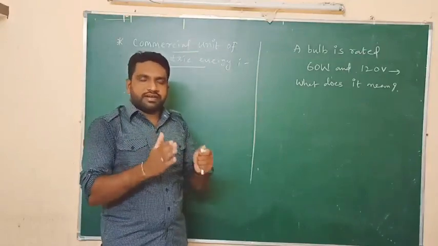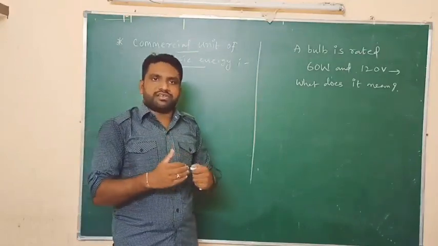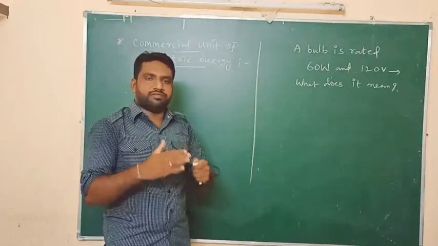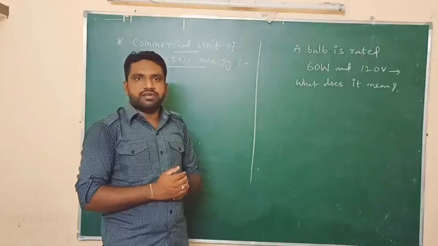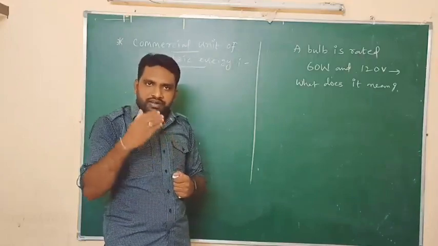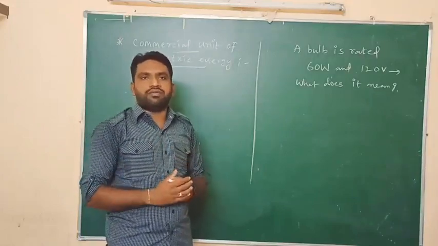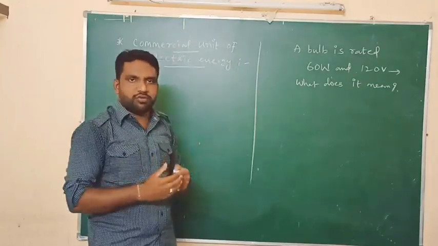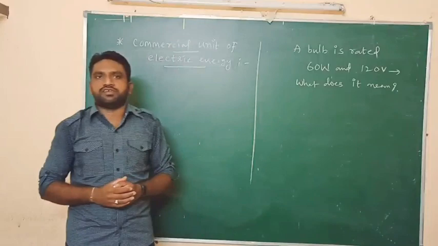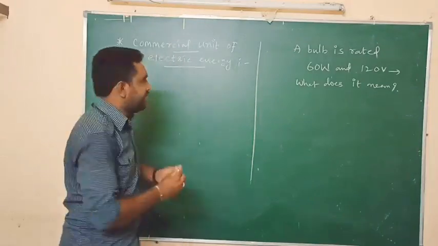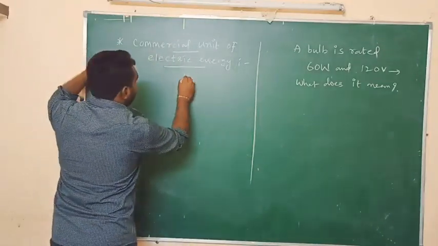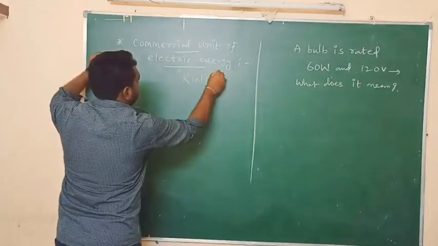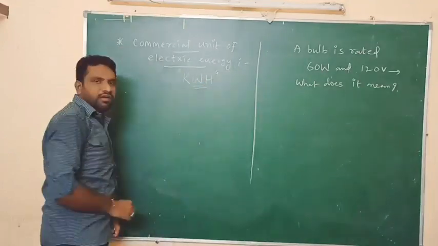And this particular electric energy consumed by us in our houses is measured in special units. It is measured in different units. And this particular unit is known as commercial unit of electric energy. So how are they going to measure the electric energy consumed by us in our household appliances? They are going to measure in terms of kilowatt hour.